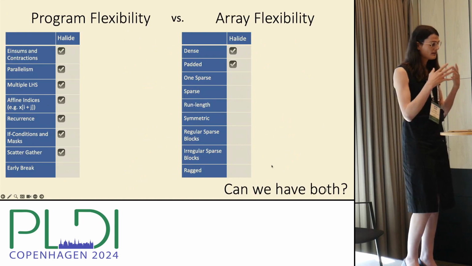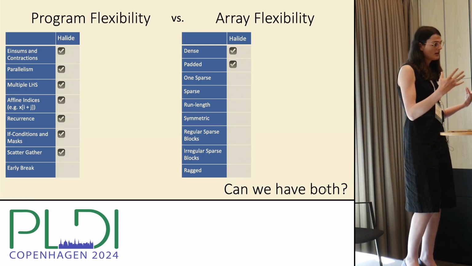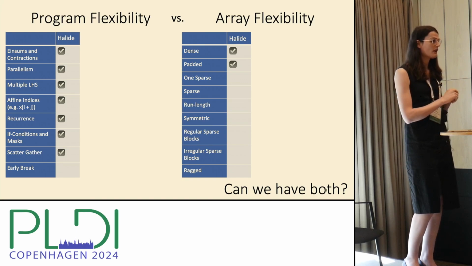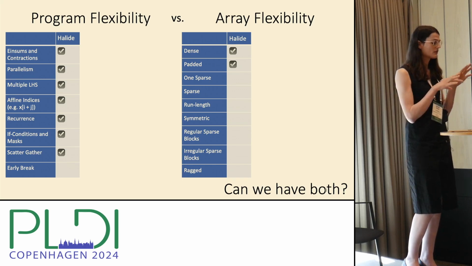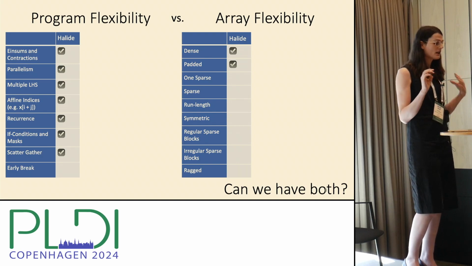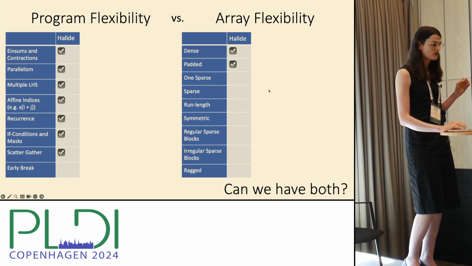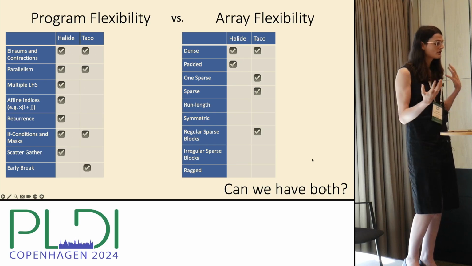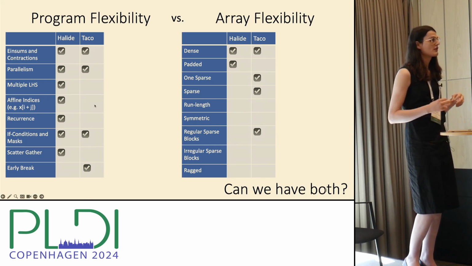This leads us to a question of what kinds of control flow do we support, and then on what data structures do we support them? And so this is a hard problem. A lot of existing frameworks try to compromise by focusing on one part of this, right? Halide's popular. It supports many different programs, but only on dense data structures. Taco's a great project. It works on combinations of dense and sparse tensors, but it doesn't support as many programming constructs. It just supports the sort of einsum interface.